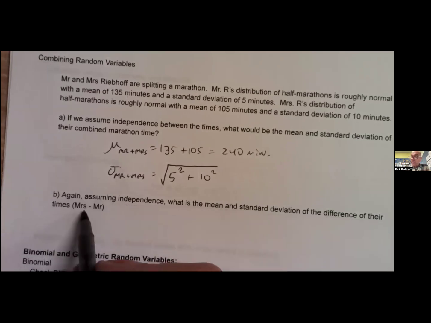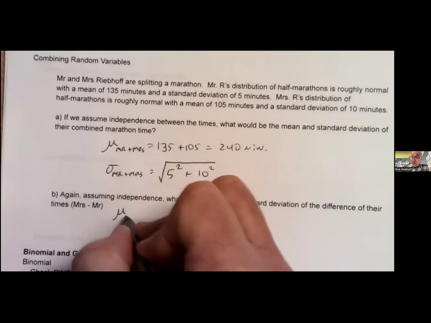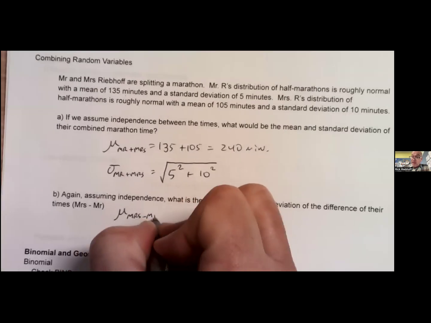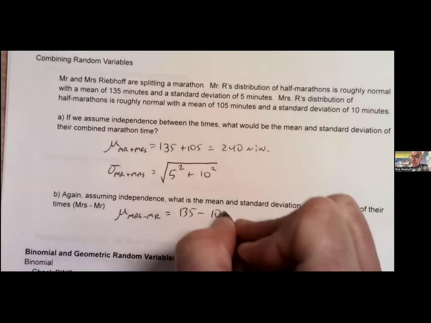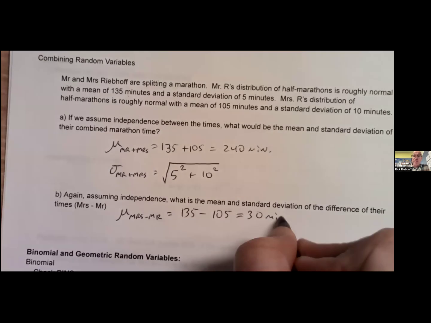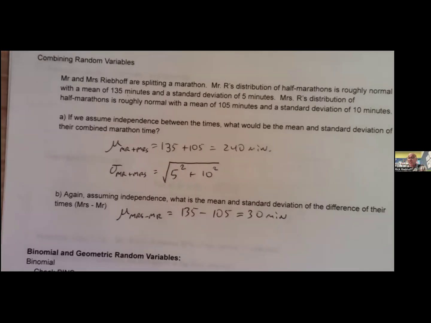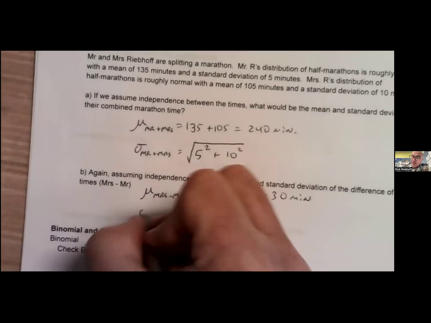The difference of their times, Mrs. minus Mr. So on average, how much does Mrs. Rebuff beat Mr. Rebuff by? So 135 minus 105. So we would subtract those. She beats him by an average of 30 minutes. Okay. She's at the finish line waiting for me with a slice of orange because she's so nice.